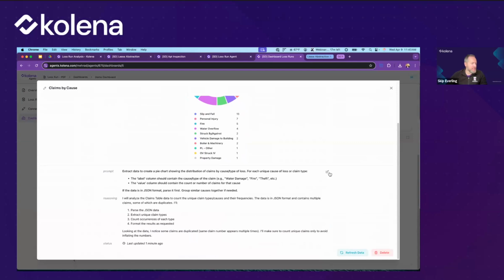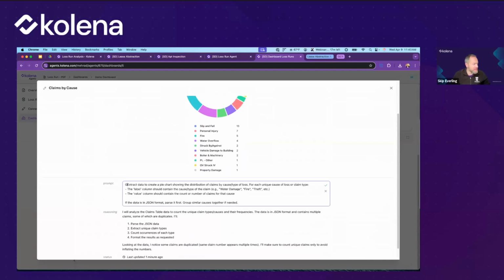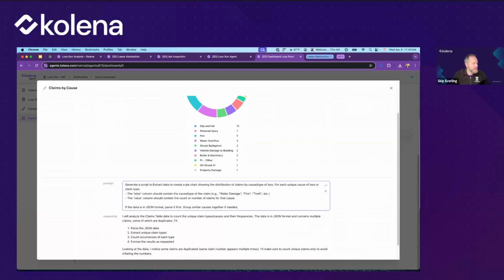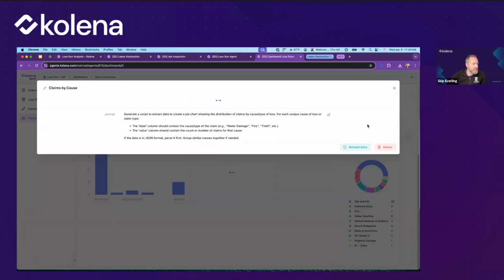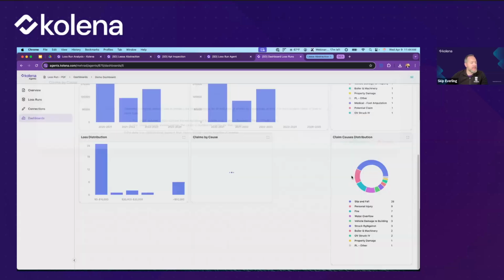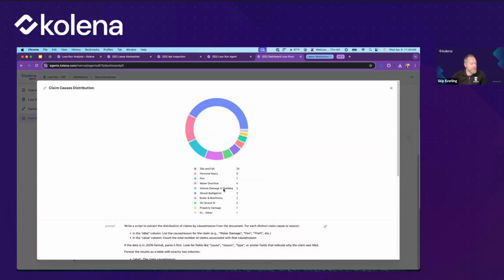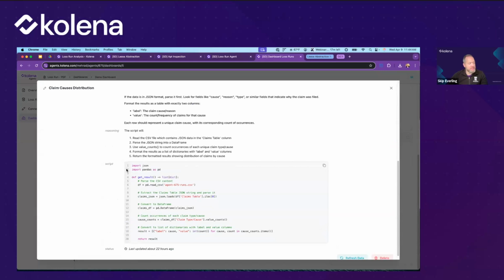So I think it would just need to generate a script. In this case, it didn't do it by default, and I want to make sure that it does that. Go ahead and click check. Now it's going to rerun that, and we'll end up with this one. This is valuable because it ensures that you're able to get the kinds of structured information that you want.